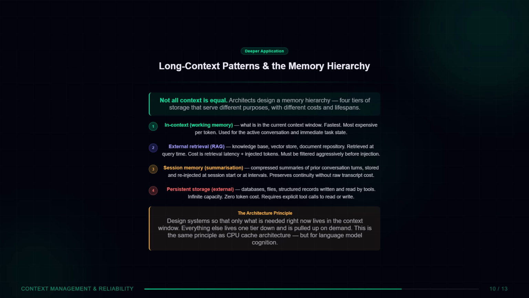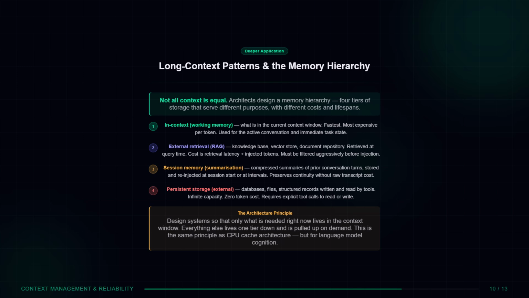Tier 3, session memory through summarization. Compressed summaries of prior conversation turns stored and re-injected at session start or at regular intervals. Preserves continuity without raw transcript cost. This is what makes long-running sessions viable.